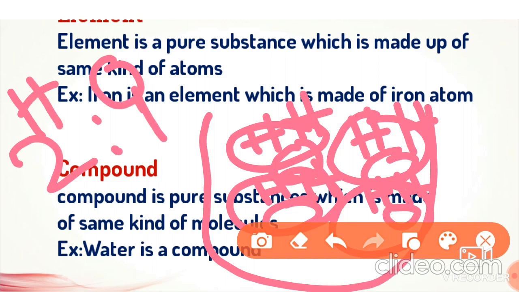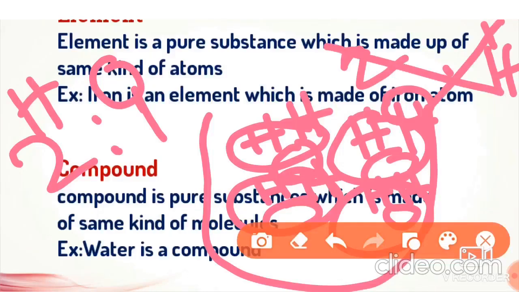They are combined in the ratio of 2:1. Got it? So the molecule of a compound is made up of a group of 2 or more atoms, and these atoms are combined in a fixed ratio. It's not like one molecule of water is made up of 2 oxygen and 1 hydrogen. That is completely wrong. Each and every molecule of a compound has atoms always combined in a fixed ratio. Got it? Understood? And next we go for mixture.